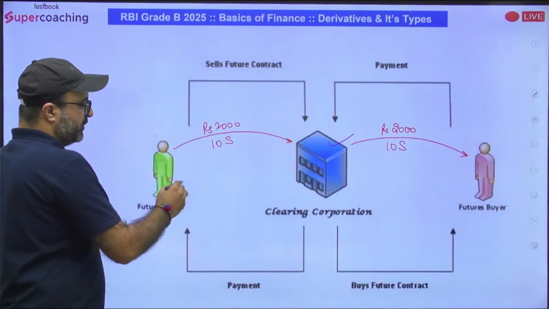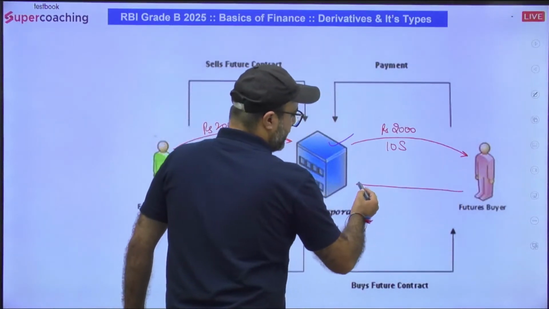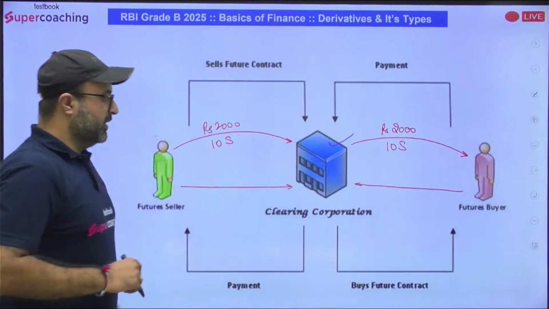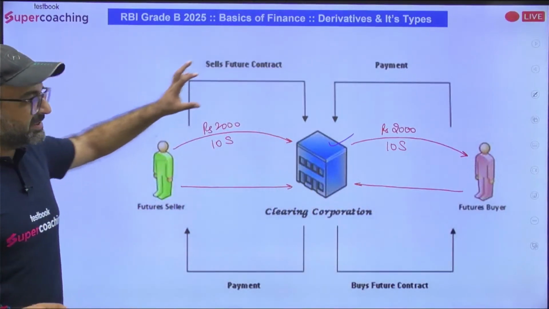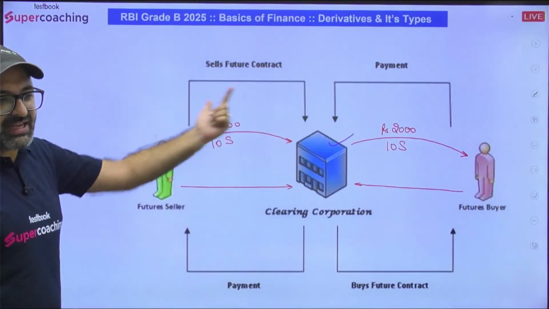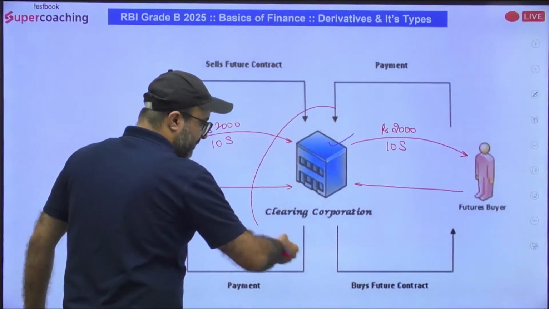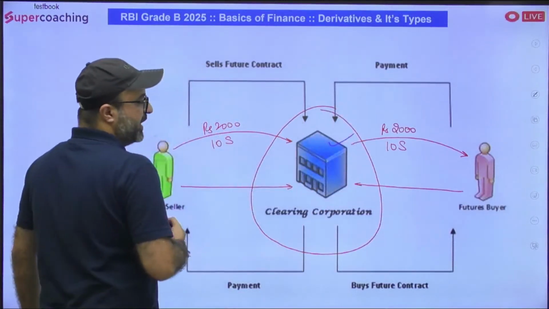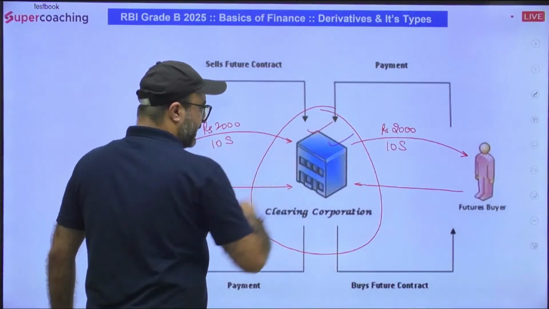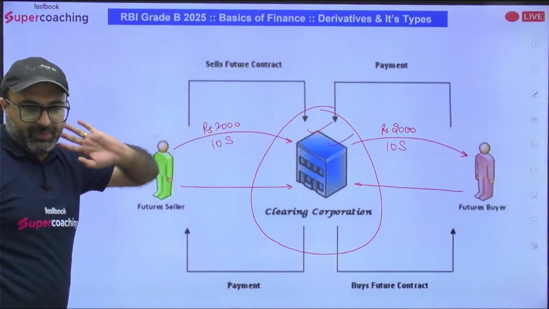From both of them, this clearinghouse will charge a fixed commission, let's say 1%, 2%, 5%. In this case, the agreement is the same, the conditions are the same, but these conditions are not decided by the two parties. These conditions are decided by the mediator, the third party. And the third party will become the guarantor. In case of counterparty risk, the third party will pay the other party.